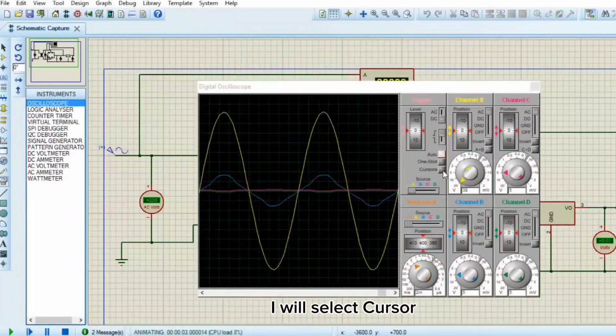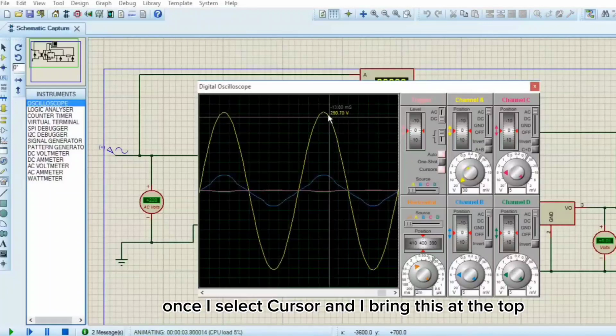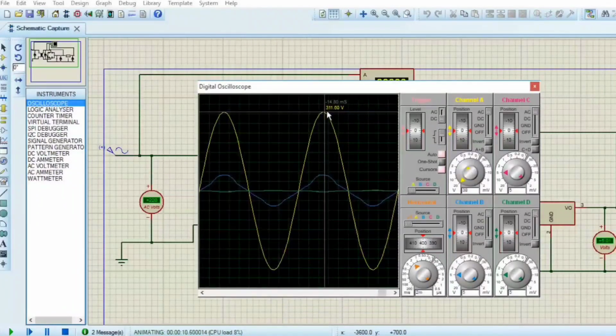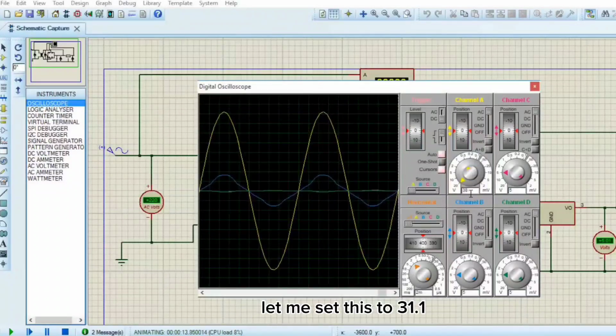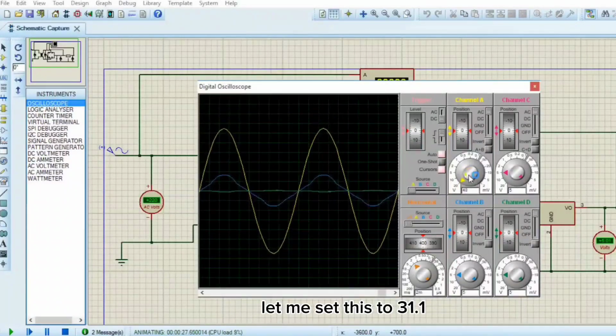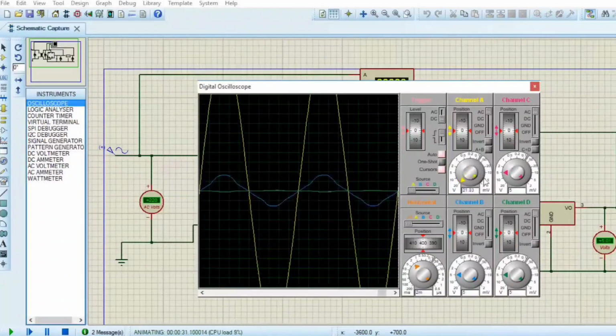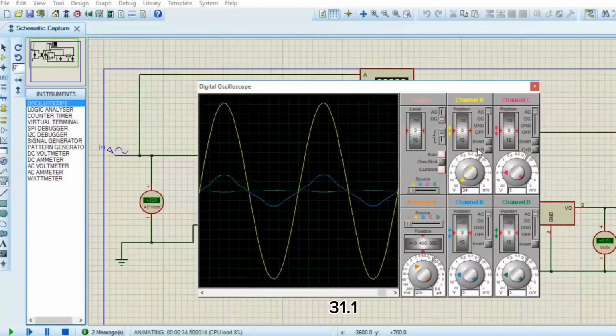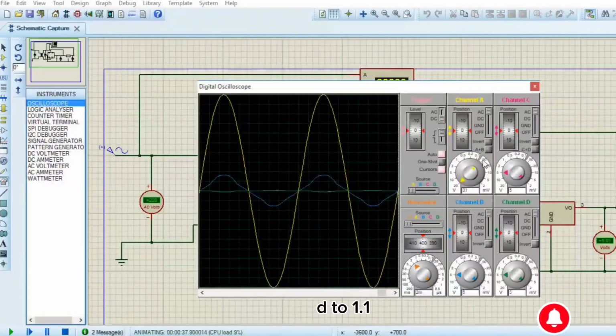So I'll select cursor. Once I select cursor and I bring this to the top, can you see it's reading about 311? That's the peak value. It's giving us the peak value. Now let me set this to 31.1.